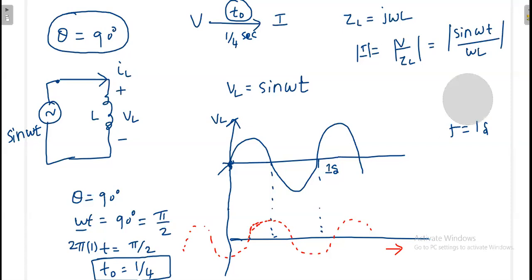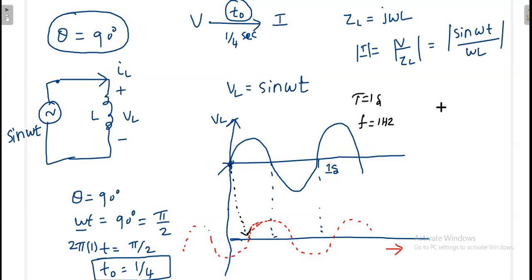So conceptually I have drawn it now. Mathematically also I will do it. See, conceptually I have drawn this. How have I drawn it? This point I have shifted here. Why have I shifted? Because a 1/4 second delay will be there. That's why I have shifted this point. But mathematically, I will bring it now.